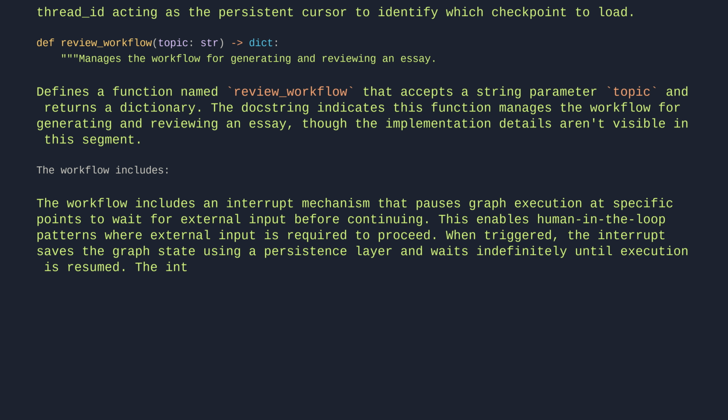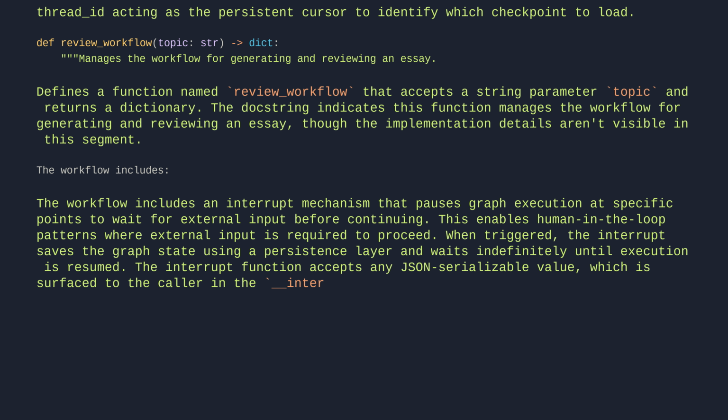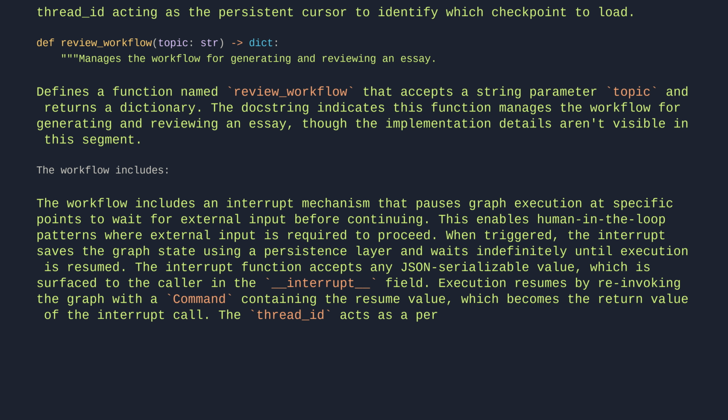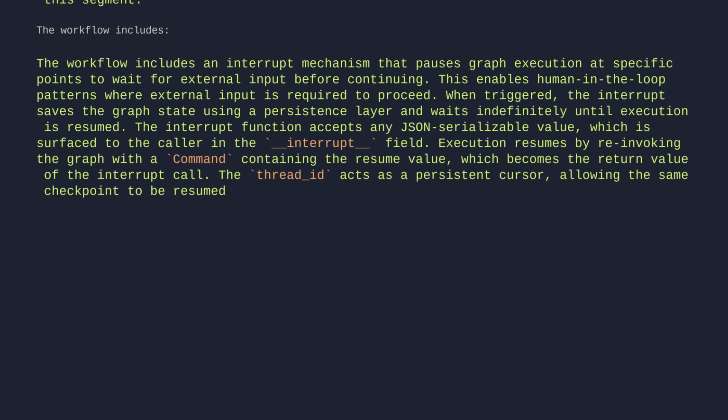The interrupt function accepts any JSON serializable value, which is surfaced to the caller in the interrupt field. Execution resumes by reinvoking the graph with a Command containing the resume value, which becomes the return value of the interrupt call. The thread ID acts as a persistent cursor, allowing the same checkpoint to be resumed or a new thread to be started with an empty state.